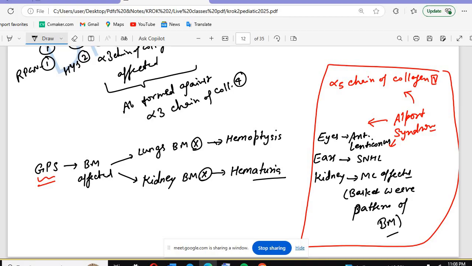Okay, is that clear? So remember that in Alport syndrome, the eye, ear, and kidney will be affected. In the eye, there will be anterior lenticonus; we have sensorineural hearing loss; and the kidney is most commonly affected, where the basket wave pattern of the basement membrane will be seen. Okay, is that clear?